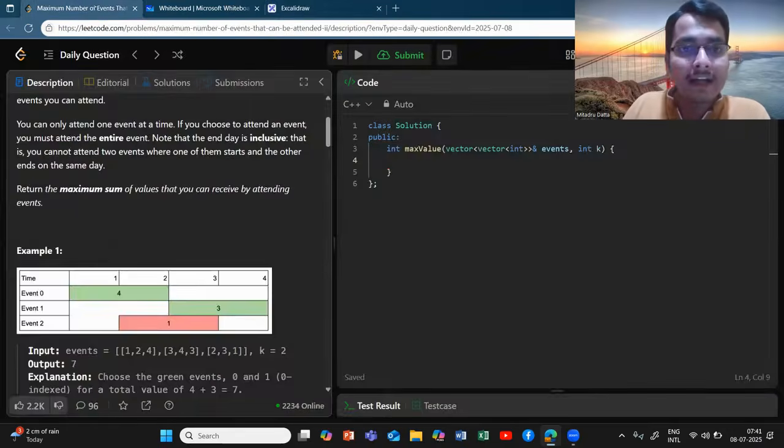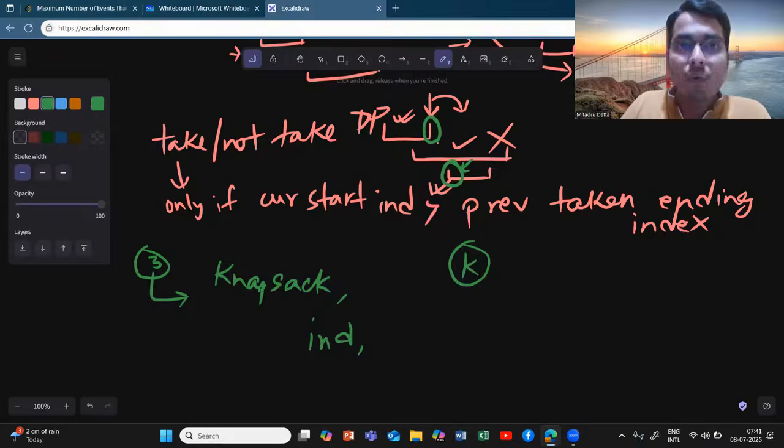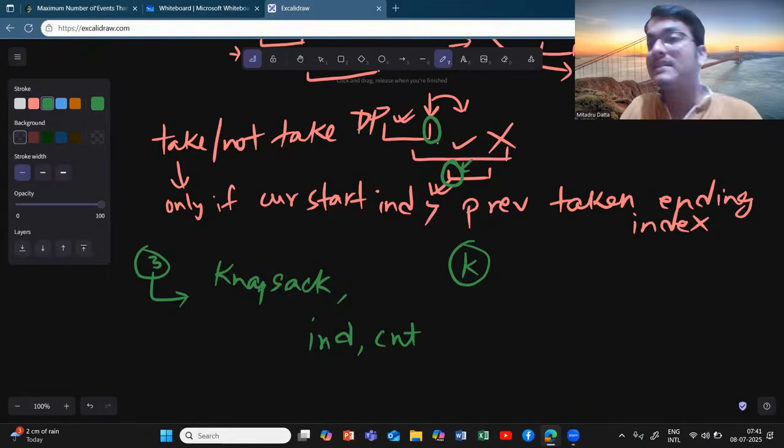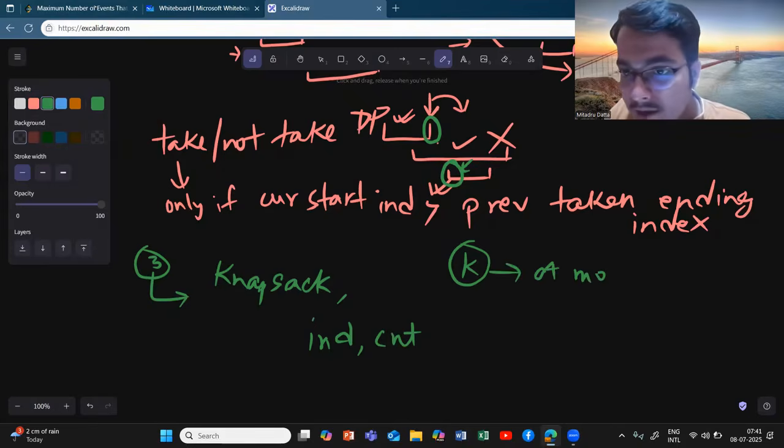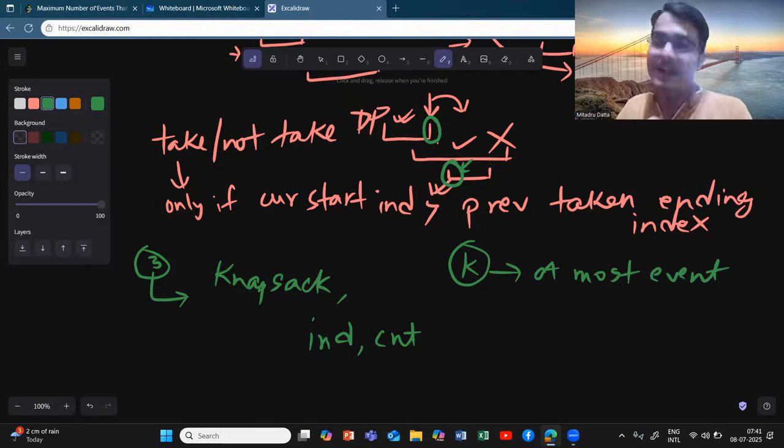So what is the current count of number of events that I have attended? I can attend at most k events. So what is the current count which I have already attended?